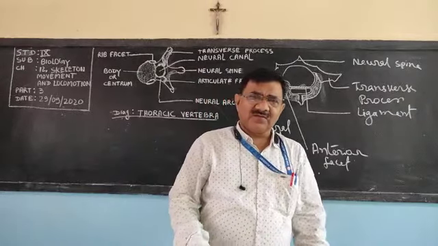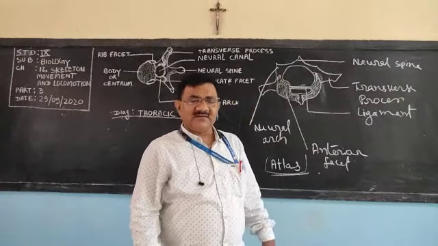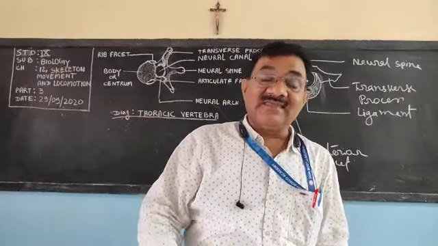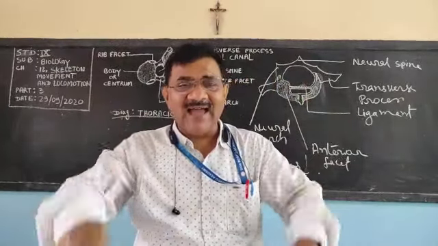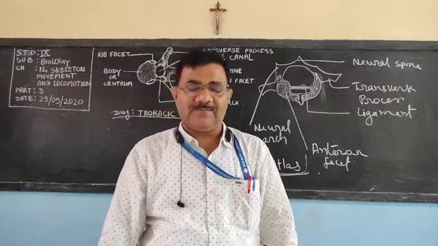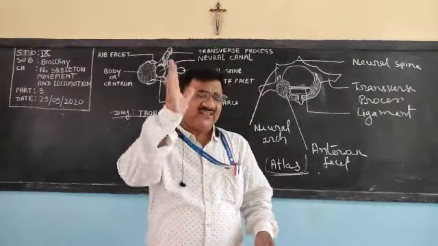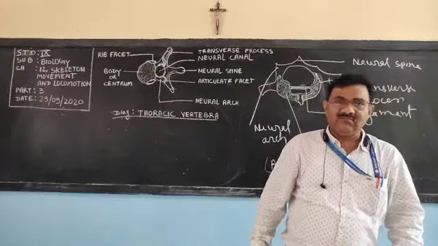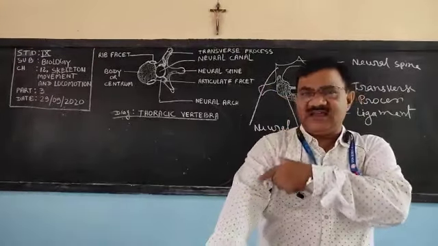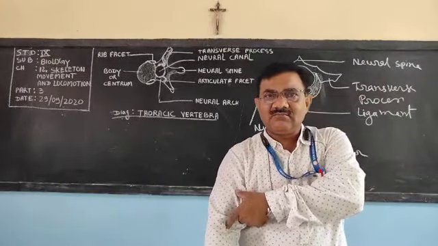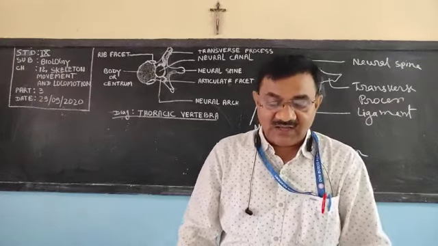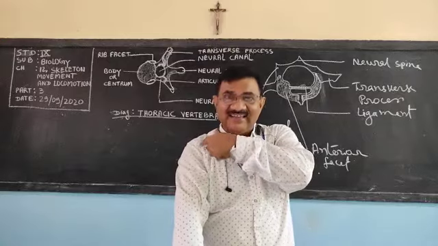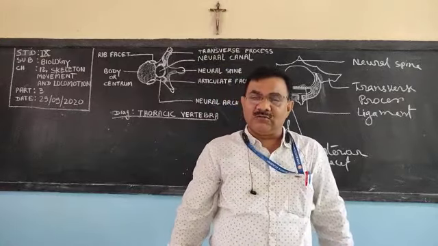The first thing we have to discuss is the hand and legs. They are the limbs: forelimb and hind limb. Let us start our discussion with the forelimbs, meaning the hand. One long bone is there, just after the shoulder. That long bone is called the humerus, a single long bone.